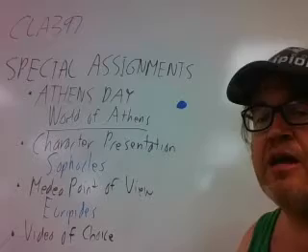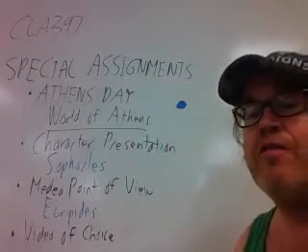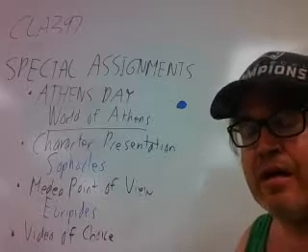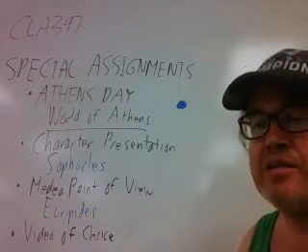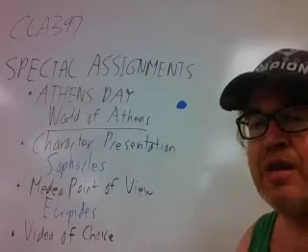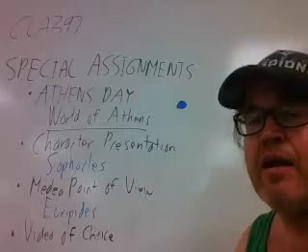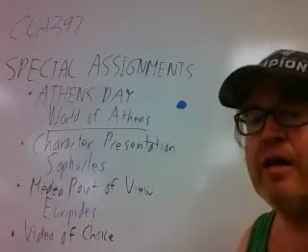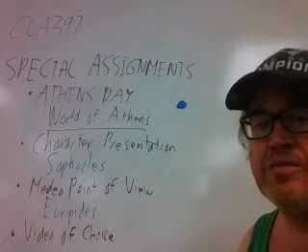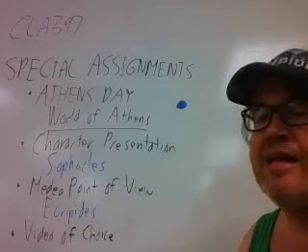So the way that Athens Day works is, first of all, there are 3 Athens Days altogether. The first of them is going to happen for the final session during which you are reading Aeschylus's plays. So it will correspond with the day that you read Aeschylus's Oresteia, the 3 plays that form that trilogy. The second Athens Day is going to come in the middle of Sophocles, and that's going to be in correspondence with the day when you read Sophocles' Oedipus Rex and Antigone.